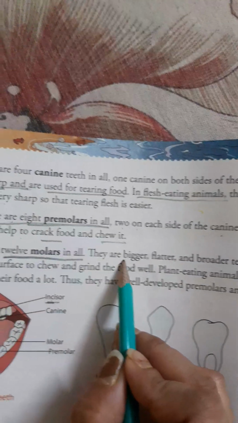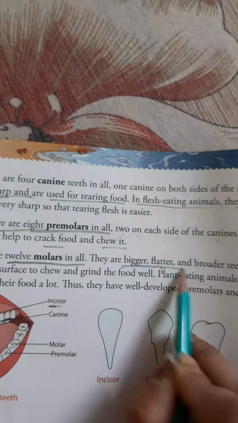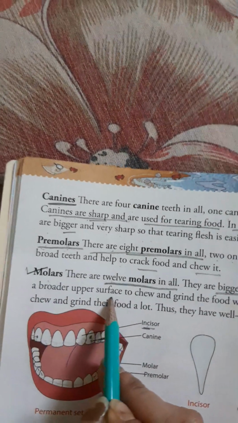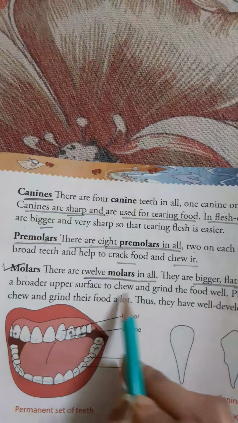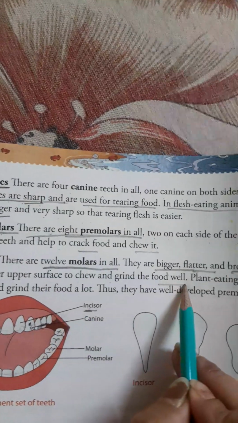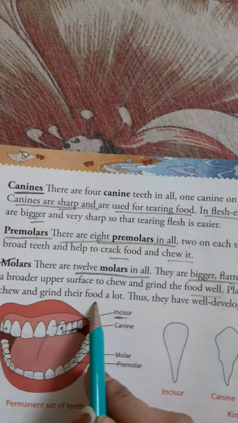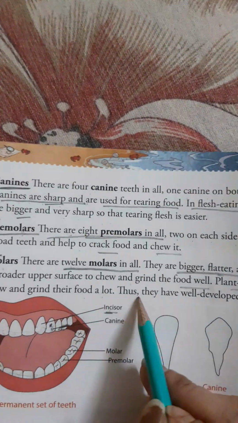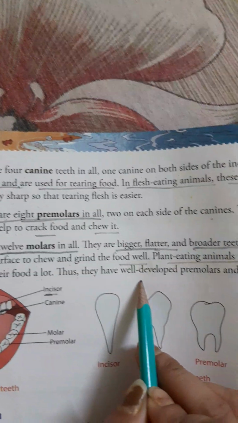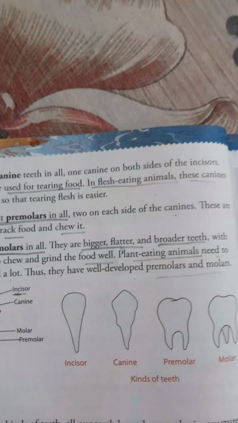They are bigger, flatter and broader teeth with a broader upper surface to chew and grind the food well. Plant-eating animals need to chew and grind the food a lot. Thus, they have well-developed premolars and molars.